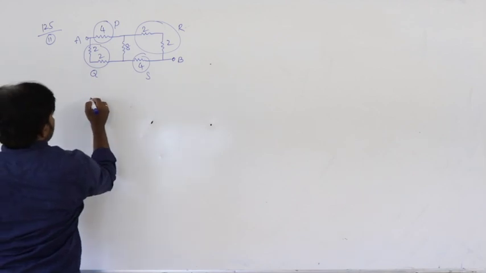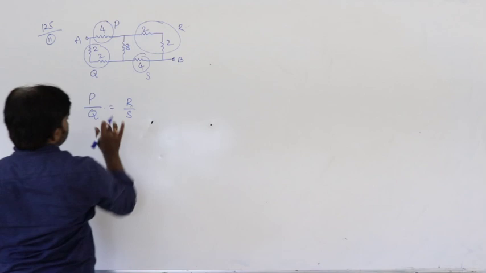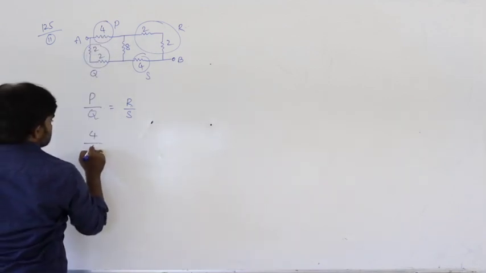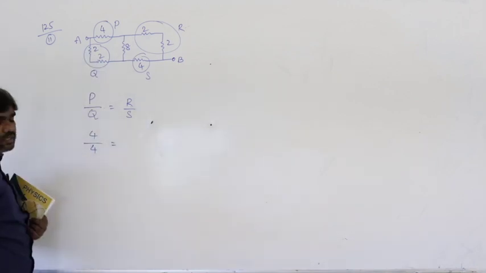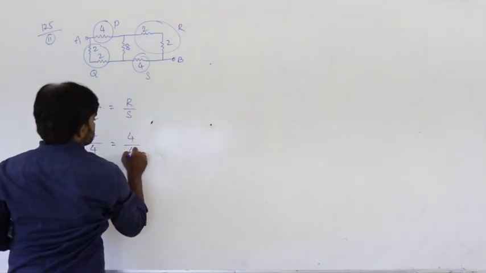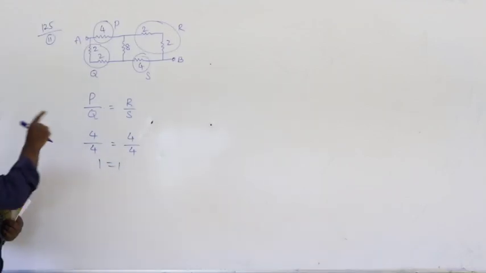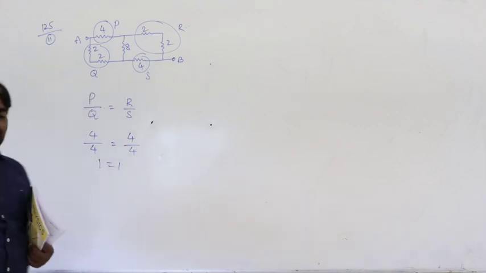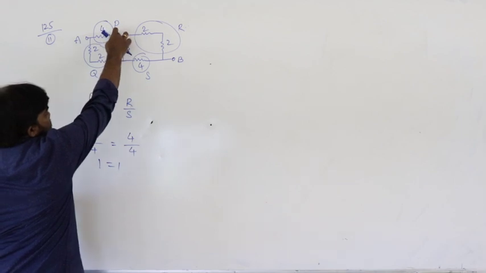The condition is P by Q equals R by S. What is the value of P here? 4. The two 2s in series give an effective resistance of 4. Next R, two 2s in series, 4. S is also 4. So 4 by 4 equals 4 by 4, that is 1 equals 1. Therefore, this is the balanced condition of the bridge.